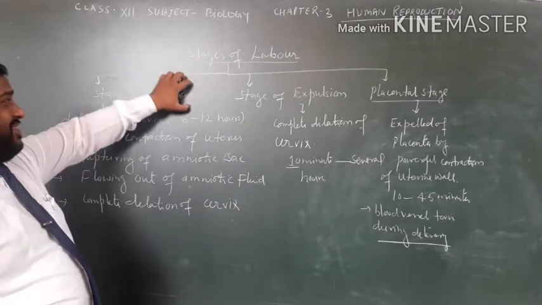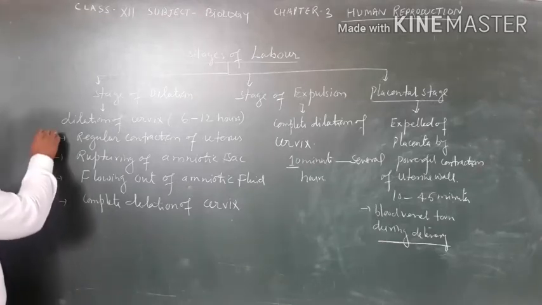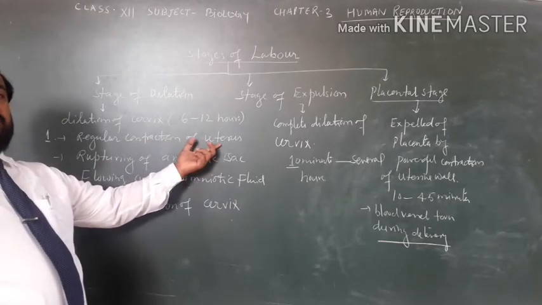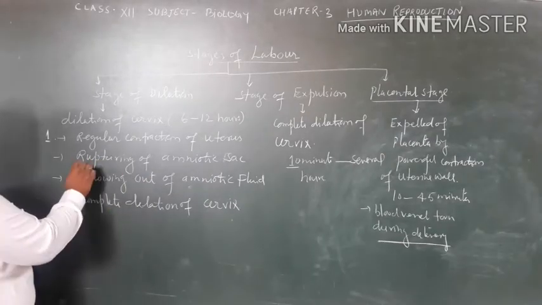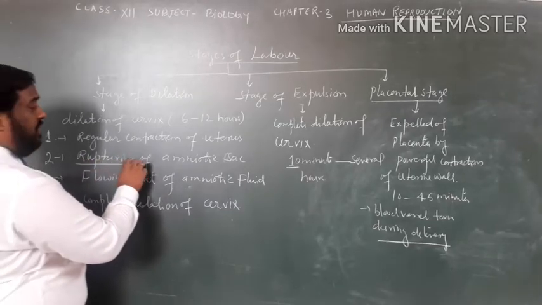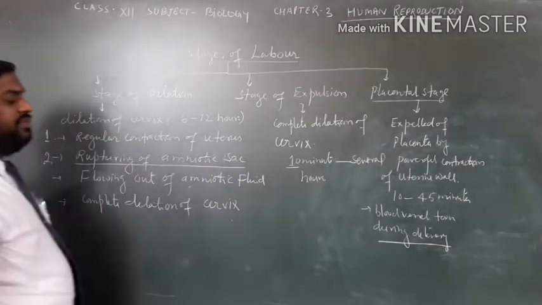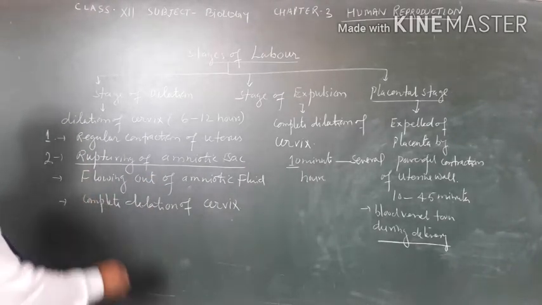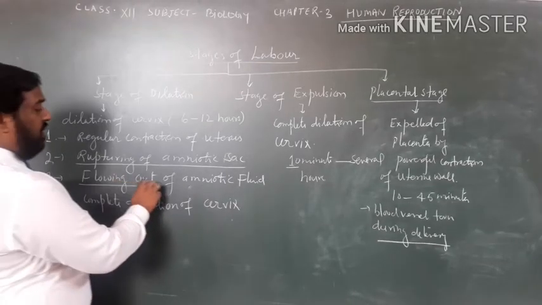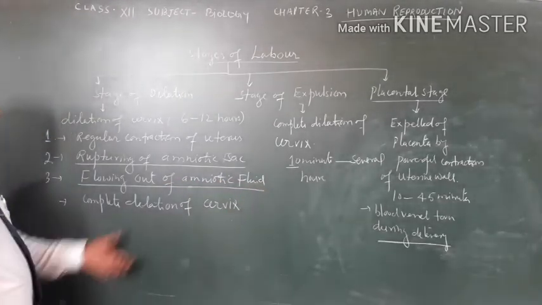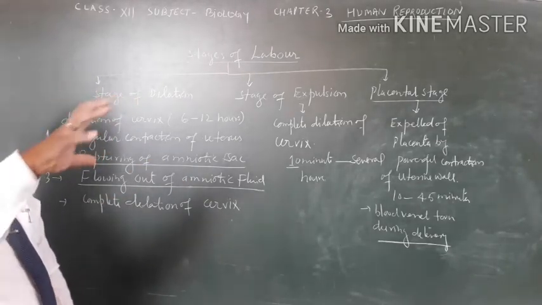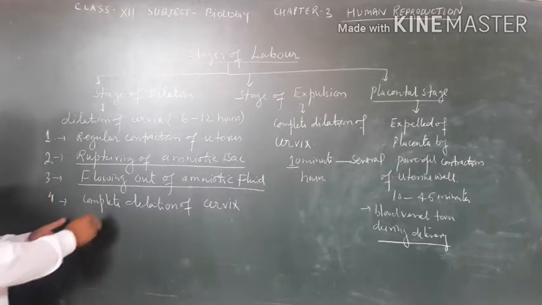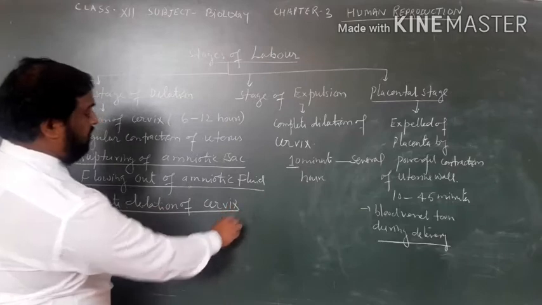This stage is characterized by, first, regular contraction of the uterus; second, rupturing of the amniotic sac, means here the amniotic sac ruptures; third, flowing out of amniotic fluid, and this amniotic fluid makes a force to deliver the baby; fourth, complete dilation of the cervix.